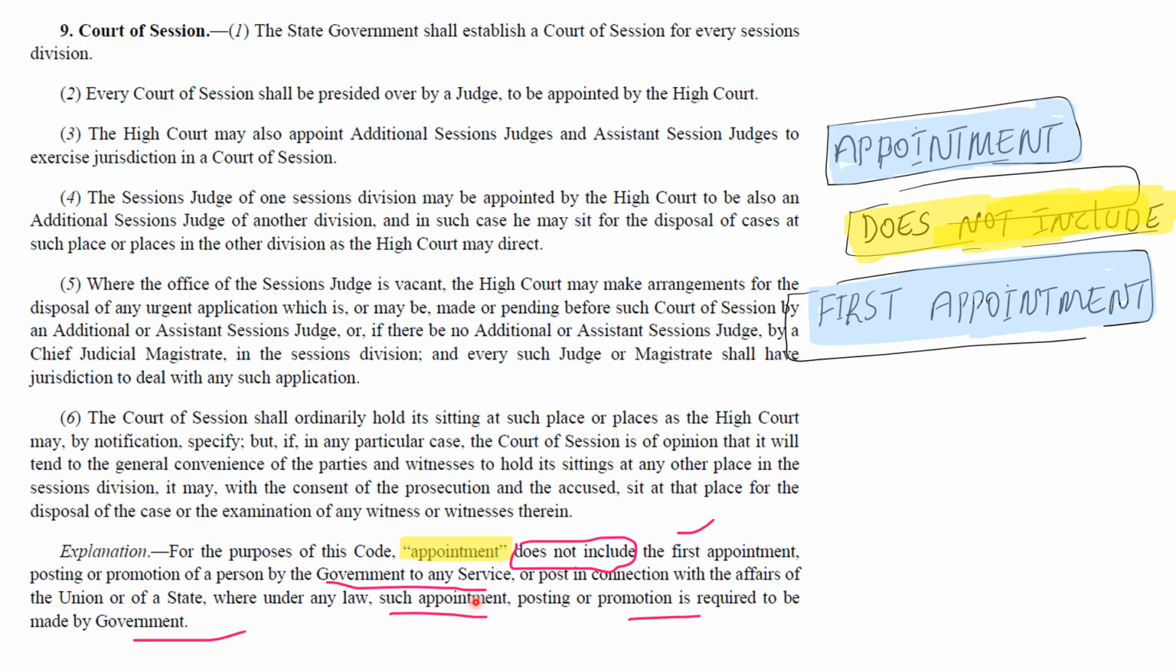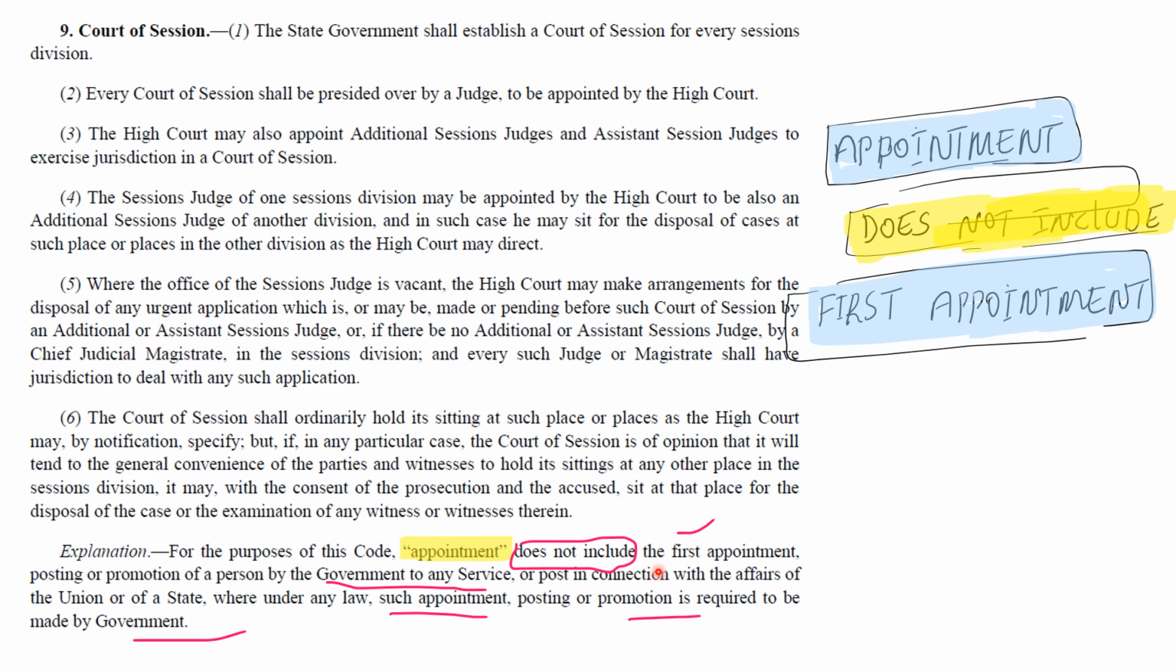So what it's saying is, just take an example, a person is appointed as a sessions judge. Okay, this is appointed the first time by the government in collaboration with the High Court, and then he is appointed again as additional session judge. So that's why it is saying the appointment does not include the first time appointment, maybe by promotion or by additional responsibility or duty.